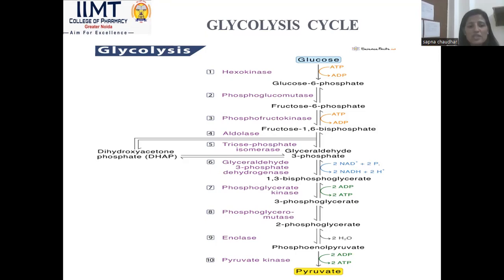Glucose 6-phosphate is the first intermediate formed during the glycolysis cycle. It helps in the HMP pathway and in glycogen synthesis also. So this is the main intermediate formed during glycolysis. Fructose 6-phosphate, the second intermediate in glycolysis, is also required for the synthesis of pentose or triose like glyceraldehyde 3-phosphate. It is used in the synthesis of glycogen and pentose also.